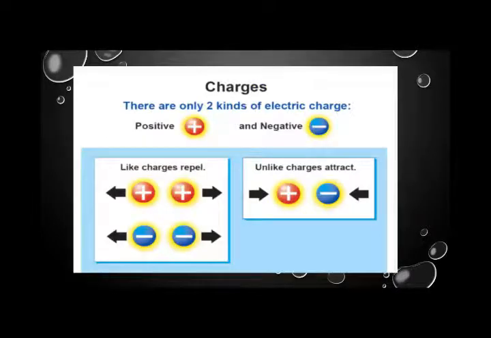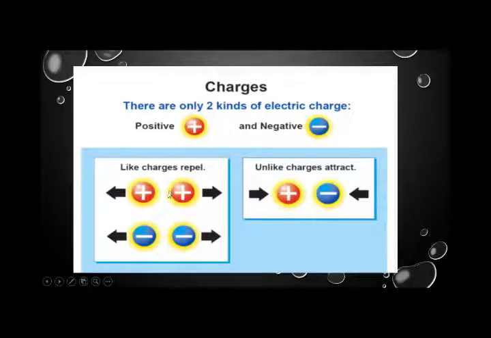So here we have to discuss how many kinds of charges we have. There are only two kinds of charges. The first one is the positive charge, and the second one is the negative charge. And you know very well, as you have observed with magnets, that in our magnets we have a south pole as well as a north pole. Similarly, here we have a positive charge and a negative charge.